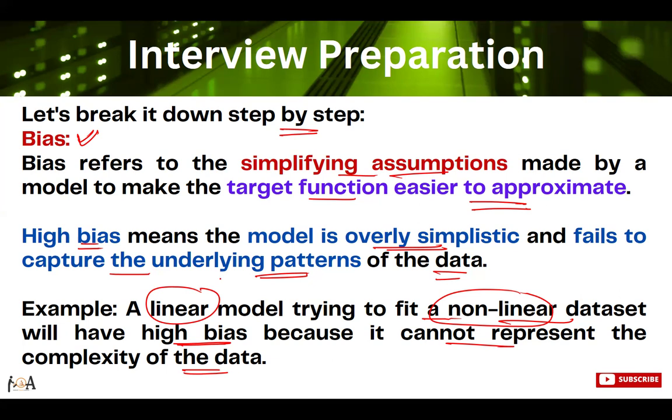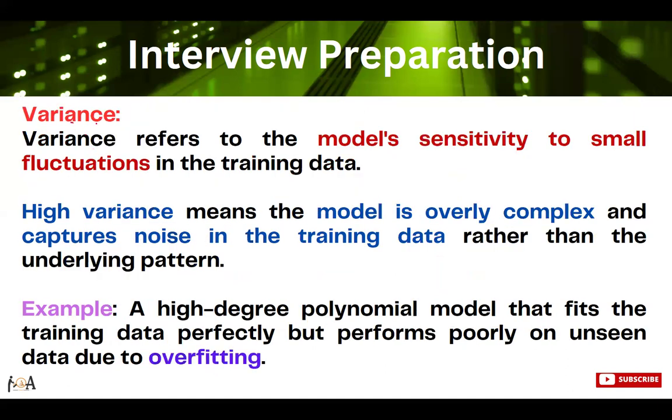So if we are simplifying the assumptions so that the target function becomes easy to approximate, it is bias, right? The other thing is variance. Variance is basically the model's sensitivity to small fluctuations, that is, how easily a model can fluctuate on small changes. High variance means the model is overly complex and it captures noise in the training data rather than the underlying pattern.